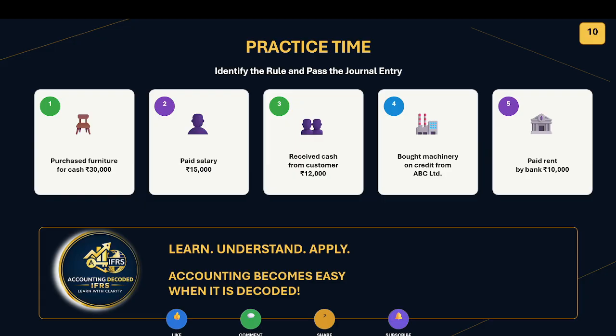And it's practice time. Let's learn, understand, and apply the basic concepts of accounting without any difficulty.